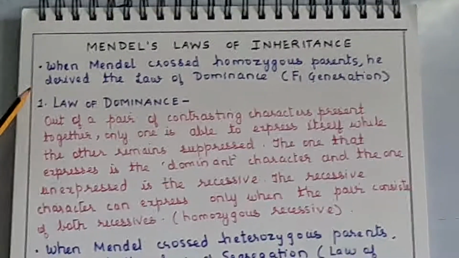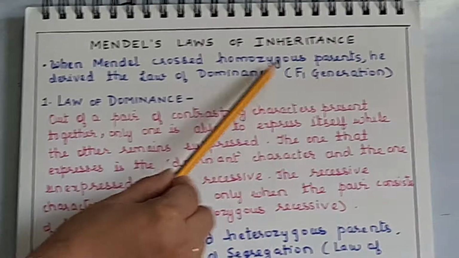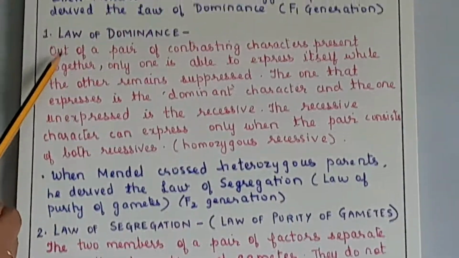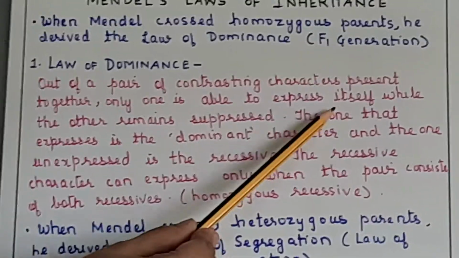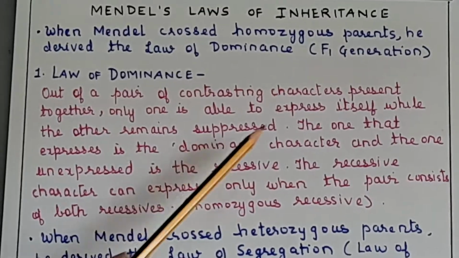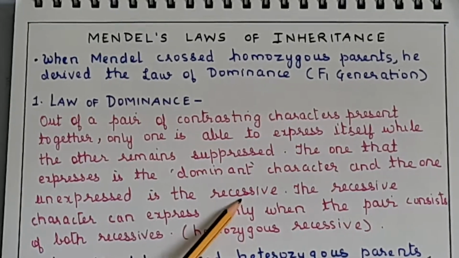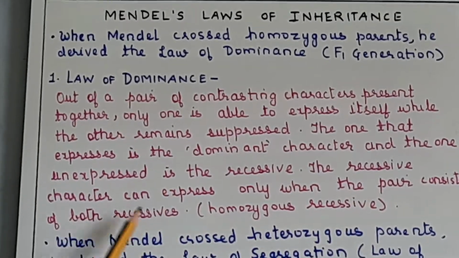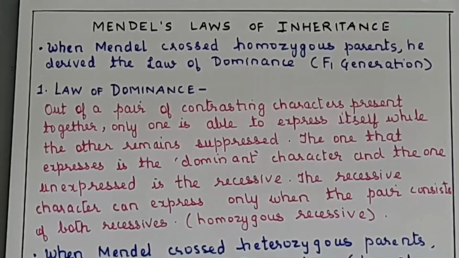Mendel's laws of inheritance. This is just an introductory statement for you to understand that when Mendel crossed homozygous parents, he derived the law of dominance, that is the F1 generation, and this is the law. Now this you have to remember, the law of dominance: out of a pair of contrasting characters present together, only one is able to express itself while the other remains suppressed. The one that expresses is the dominant character, and the one unexpressed is the recessive. The recessive character can express only when the pair consists of both recessives, that is homozygous recessive. This is your law of dominance.